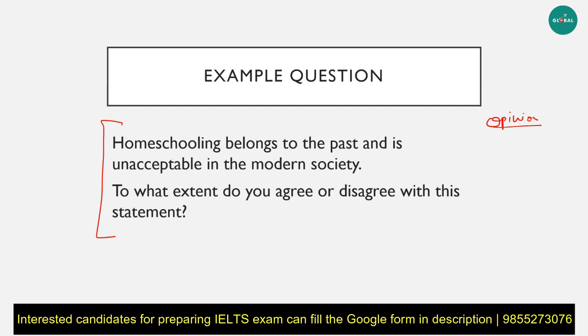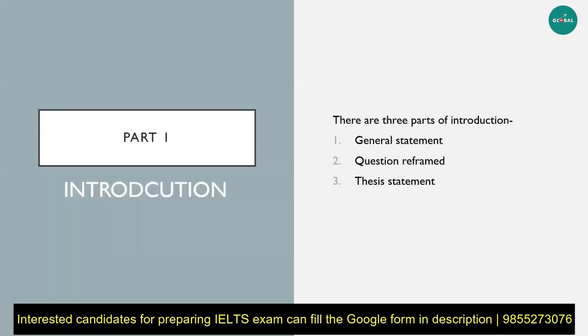Now, let's actually get to writing that essay out. You know the question. It is about homeschooling and if it's acceptable in modern society. You know that you have to either agree or disagree with the statement, or you can go for a 70-30 or 50-50 approach. That is also allowed. So the first thing you're going to write in any essay for IELTS is an introduction. The introductory paragraph is always at least 3 to 4 sentences long, and there are 3 different parts in it. The first is a general statement, then it is followed by a question reframed, and then a thesis statement.